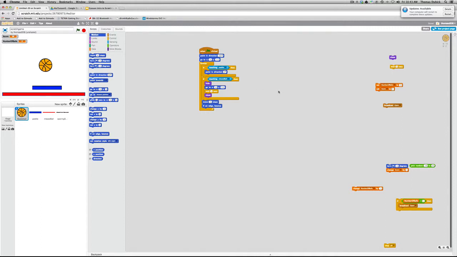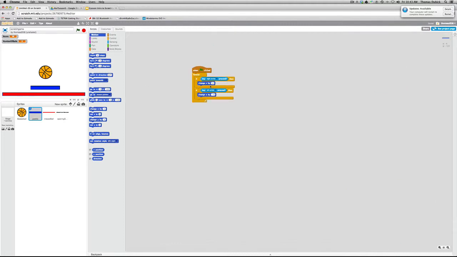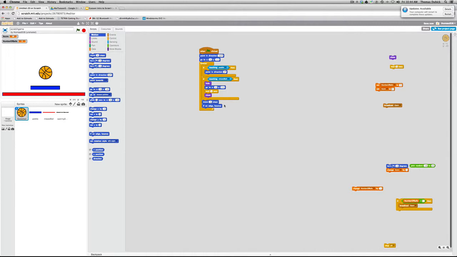All right? Now, let's think about this game. Now I've got a paddle, and we can look at the code on the paddle just for those who might have a question on that. There it is, right arrow key, change X by 10, left, change X by negative 10, right? All right, there's really nothing there, huh? So let's go back. Most action's happening with the ball.